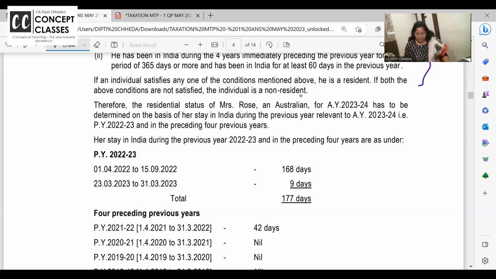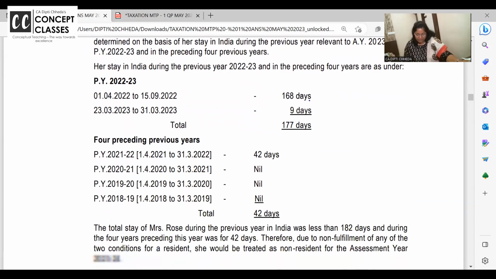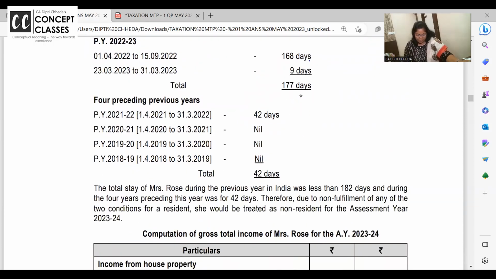April to September, she was there. Again, she came. So she was in India for how many days? 177 days. But in the last 4 years, she is in India for only 42 days. Total number of days Rose was in India during the previous year was less than 182 days. So she is not satisfying the first condition.